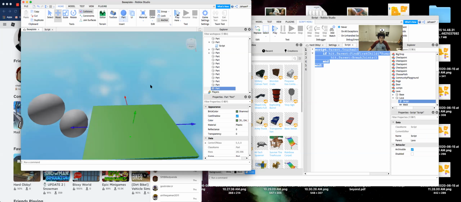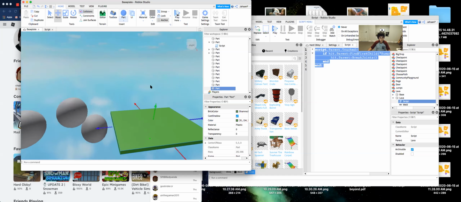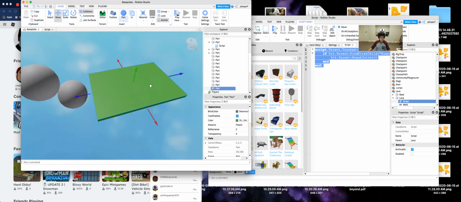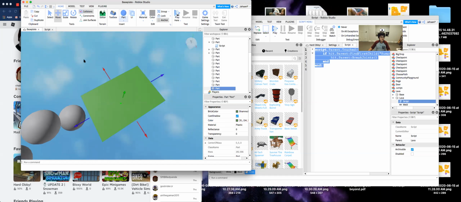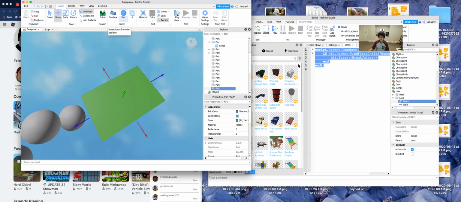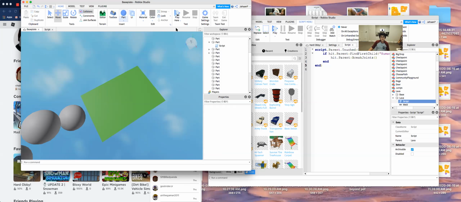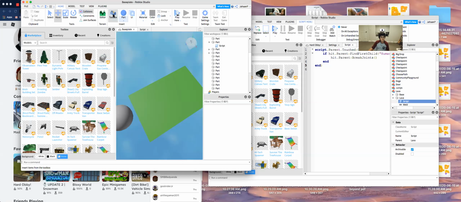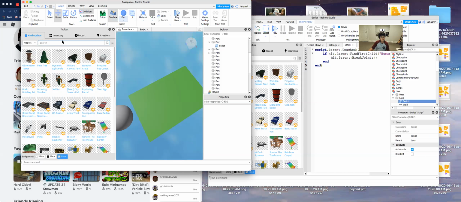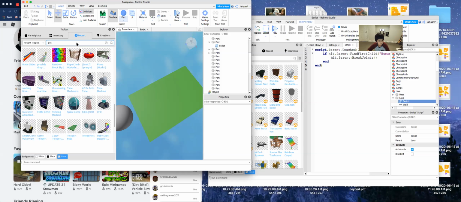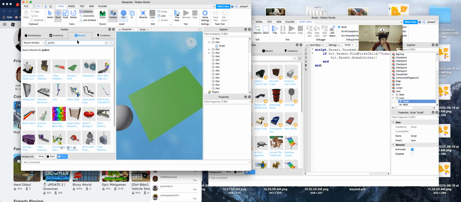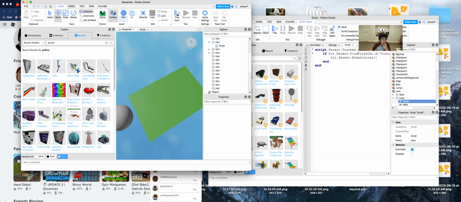And now what we'll do is, when I don't know how to actually do code stuff like an overhead UI, what I like to do is go to the toolbox, like I've done something before on my earlier thing. Search police, and you look.